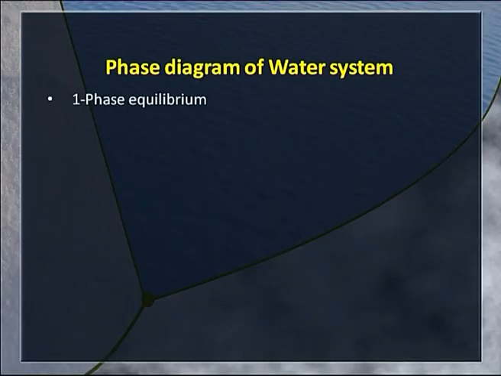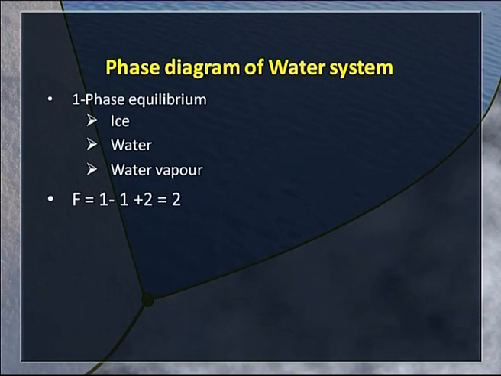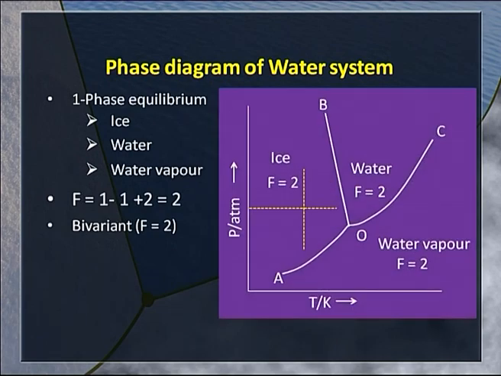One phase equilibrium, as I mentioned earlier: ice, water, water vapor. We can apply phase rule to this system. One component system in one phase, that means number of degrees of freedom is 2. The system is said to be bivariant, that is F is equal to 2, let me stress, and the diagram is here.